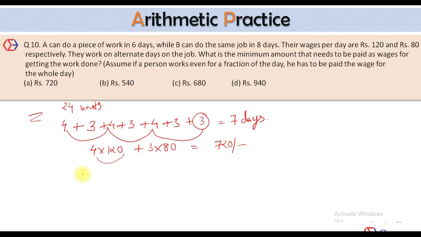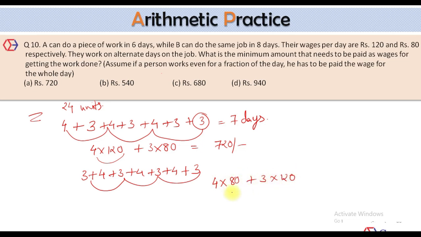What if B starts the work? This whole process will become reverse. 3 plus 4 plus 3 plus 4 plus 3 plus 4. This will give you 21. Last day B will work. He'll do the remaining 3 units. So B will work for how many days? 4 days. So he should get how much? 4 into 80. And A will work for 3 days. So 3 into 120. This is 320 plus 360.